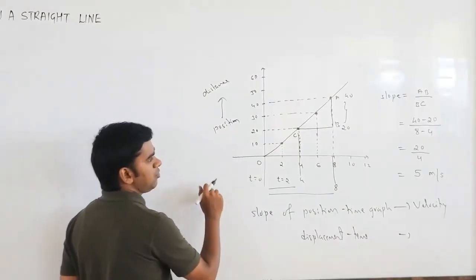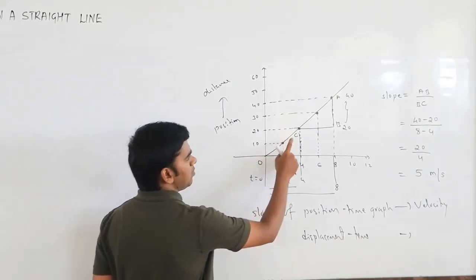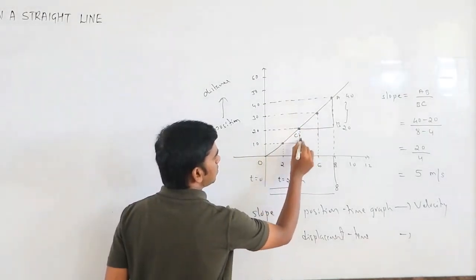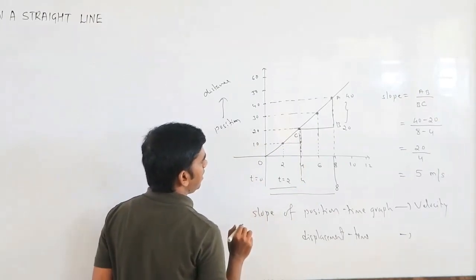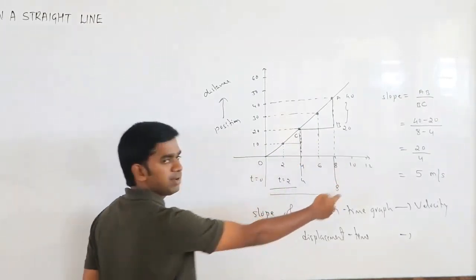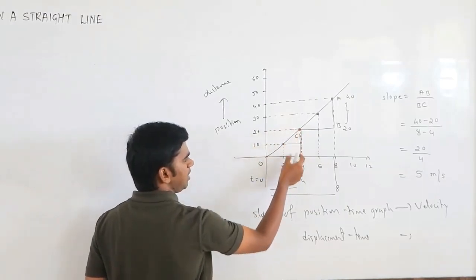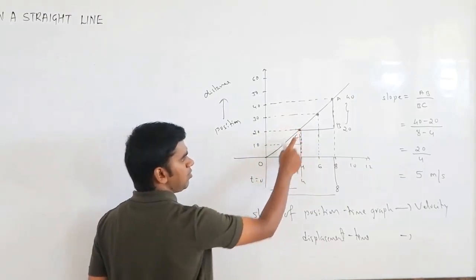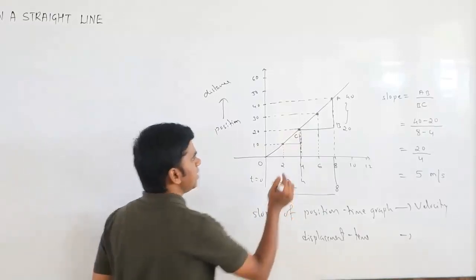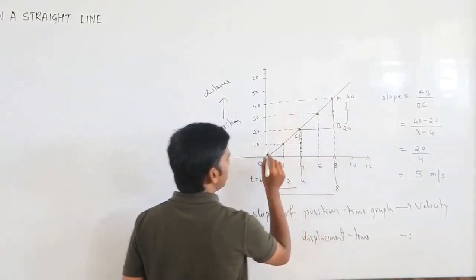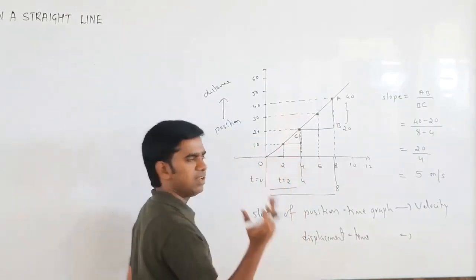So from the graph, what you can understand here is that you can take the slope anywhere. You can take the slope here also. So what will you get? 10 by 2, again you will get 5. This is 20 minus 10 is 10, over 4 minus 2, 2. Again you get slope 5 only. Suppose you take the slope somewhere here, 10 by 2, again 5 only.